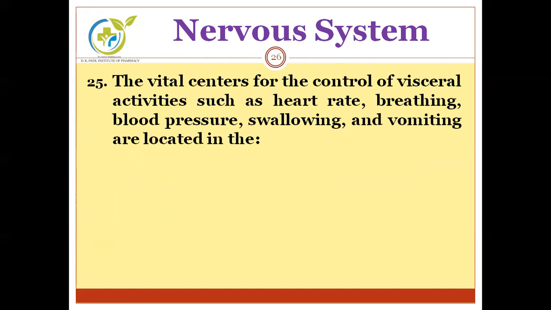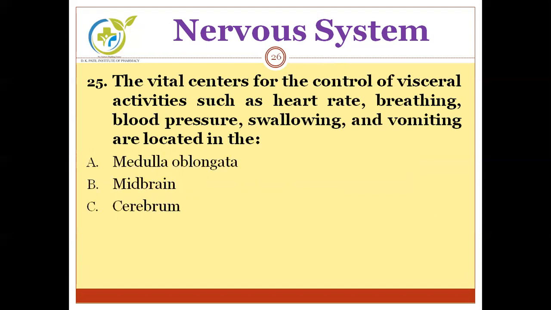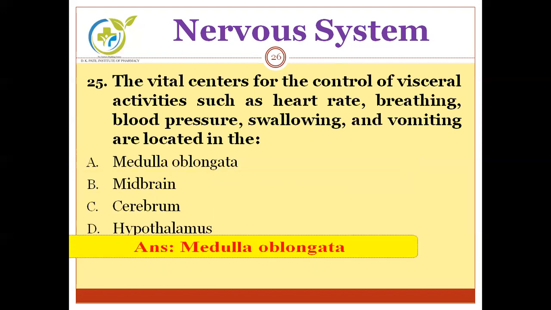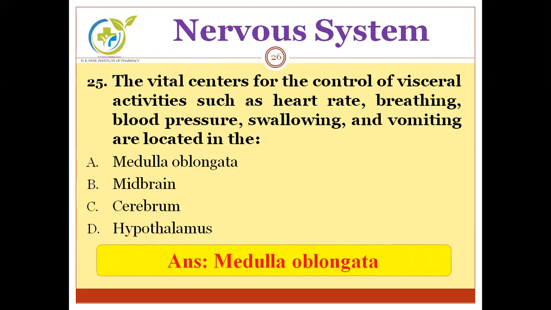Next, the vital centers for the control of visceral activities such as heart rate, breathing, blood pressure, swallowing, and vomiting are located in. Options are medulla oblongata, midbrain, cerebrum, hypothalamus. You have to find out the center which is related with heart rate, breathing, blood pressure, swallowing, and vomiting. And the correct answer is medulla oblongata.